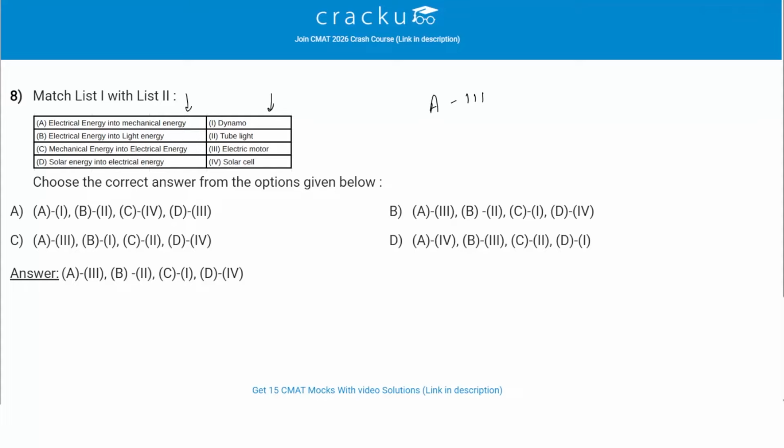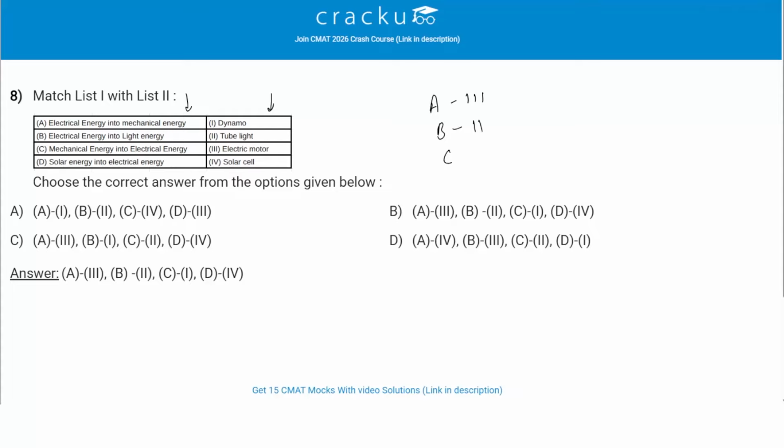Then we have B, electrical energy into light energy. So electrical energy to light energy is in tube light. A tube light is basically a fluorescent lamp which converts electrical into light energy. Electric current excites the gas inside the tube, causing it to emit UV light, which then excites the phosphorus coating to produce visible light. So B is matched with 2.